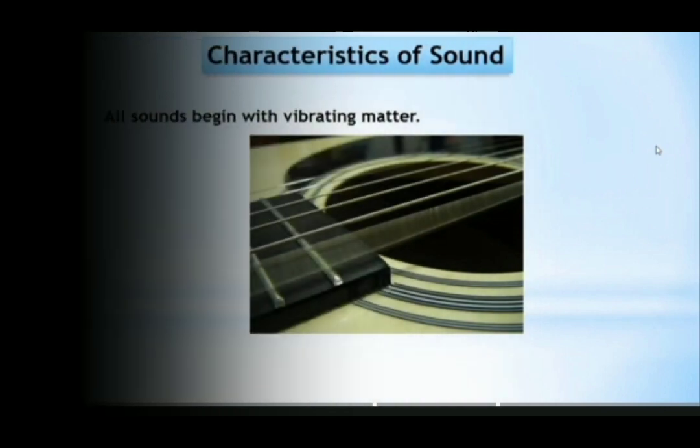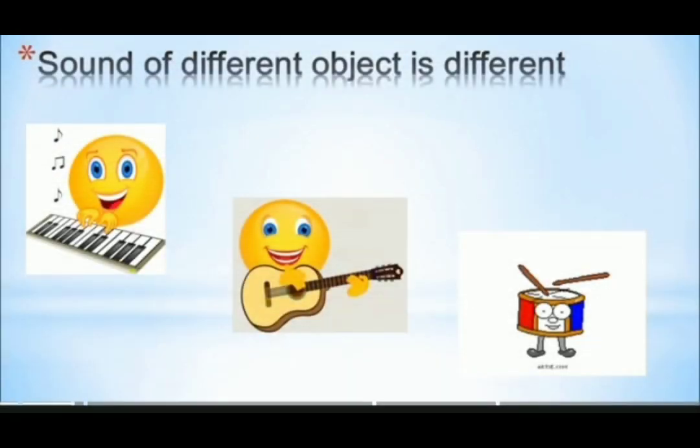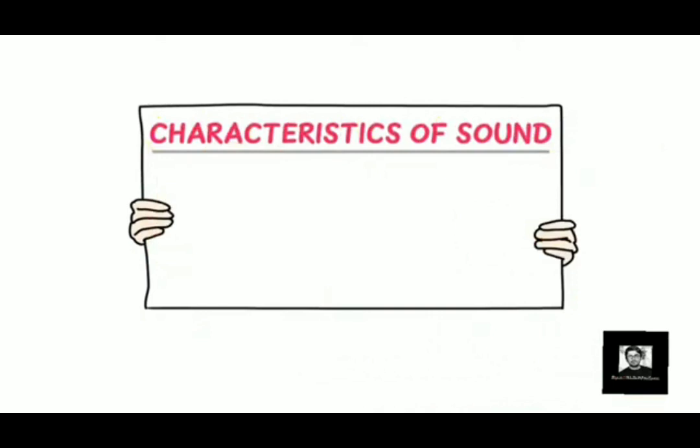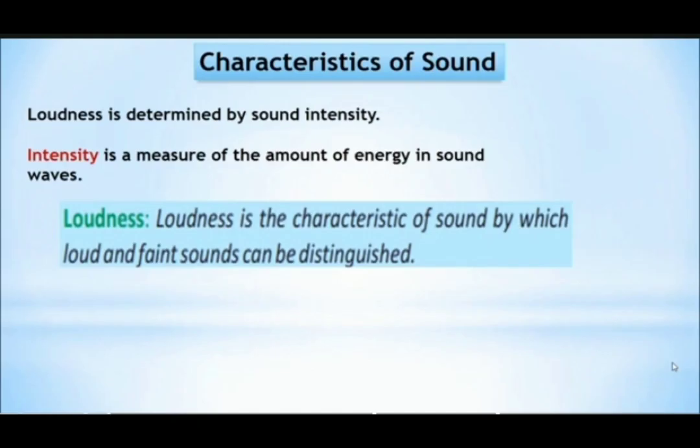Let's proceed. All sounds begin with vibrating matter. You can say when there is vibration, there is sound. The sound of different objects is different on the basis of characteristics that we are going to discuss. The characteristics of sound are pitch, loudness, and quality. First of all, we will discuss the characteristic of sound, that is loudness.